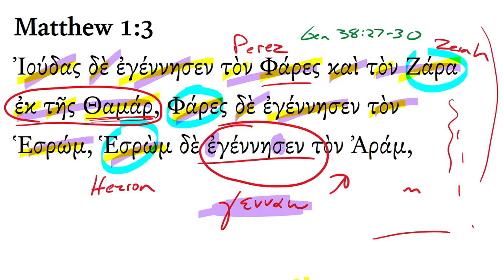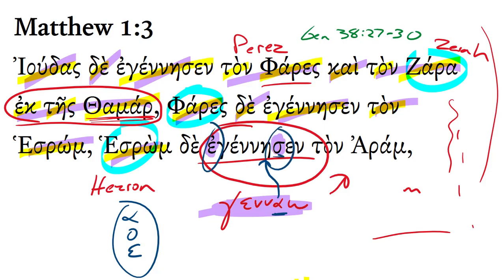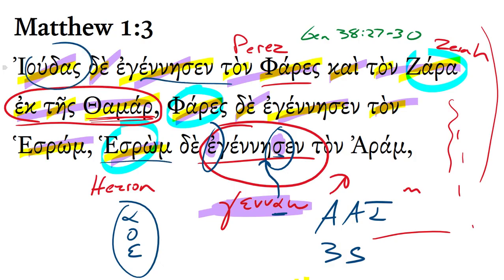We note how the contract vowel, that's a contract vowel. When there's a vowel before the stem that's an alpha, omicron, or epsilon, it's a contract vowel. We see how that by default has just lengthened before the sigma. But when we have the augment and the sigma, we know it's going to be aorist. It's an aorist active indicative, and it's third person singular because the subject is a third person singular subject. Over and over again, a singular father as the subject of this verb.